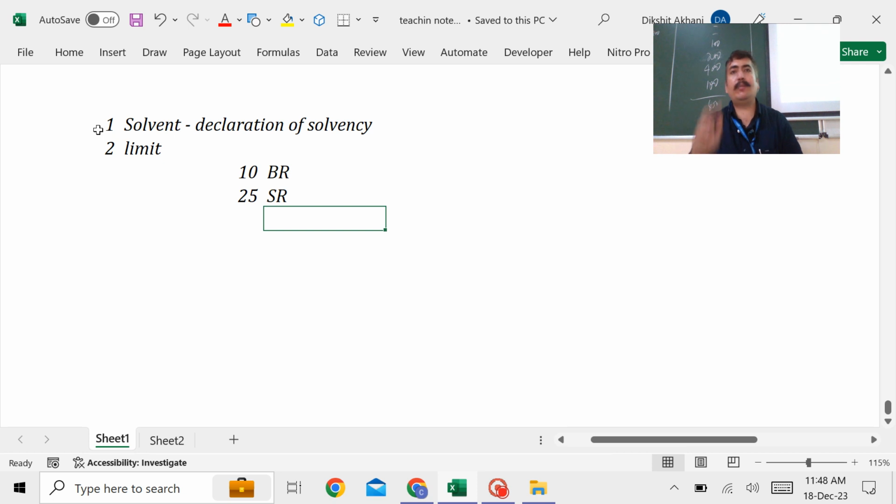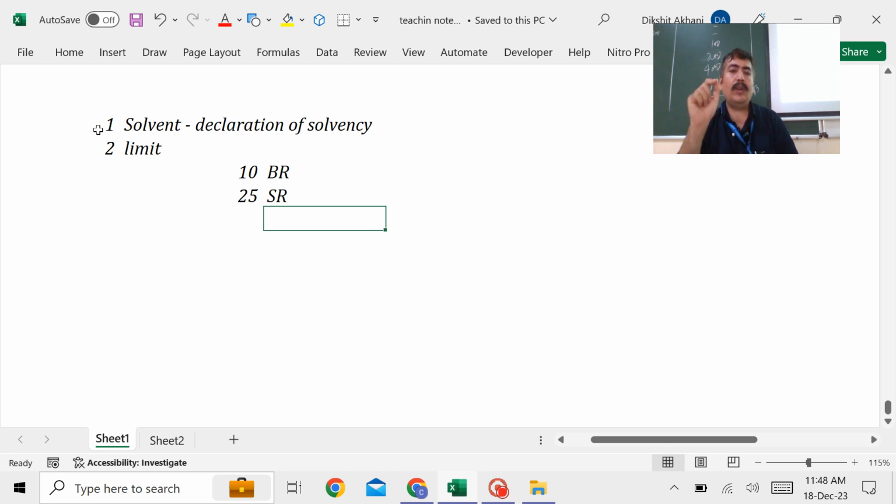Up to 10%, no need to ask for the consent of the shareholders, but for more than 10%, you have to. And the maximum allowed is 25%. What if any company wants to go beyond 25%? I'm telling you it is not possible. So the maximum allowed is how much? 25%. You are not allowed to go beyond that.